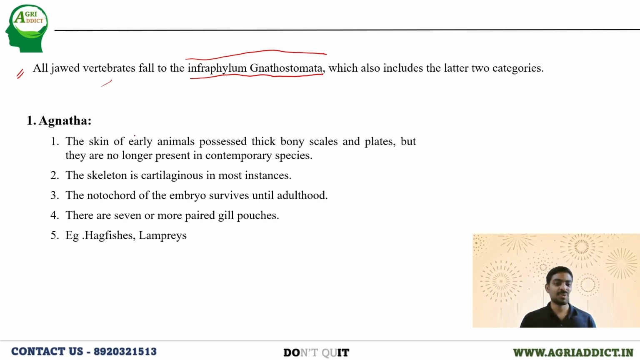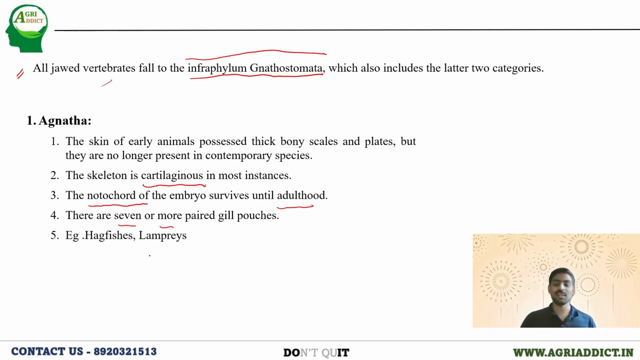When I say Agnatha, basically the earlier animals in this group possessed very thick bony scales, but later, during the course of evolution, they are not present at all, meaning they got eliminated. Here, the skeleton is cartilaginous, so we say cartilaginous fishes. In most instances, the notochord of the embryo survives until adulthood. This is very important here: the notochord survives until adulthood. And if you look at the gill pouches, there are seven or more pairs.